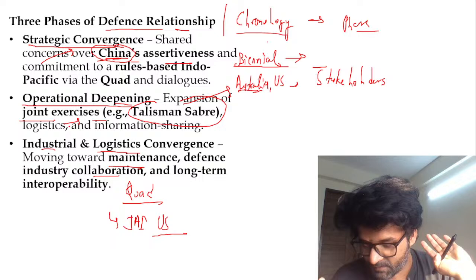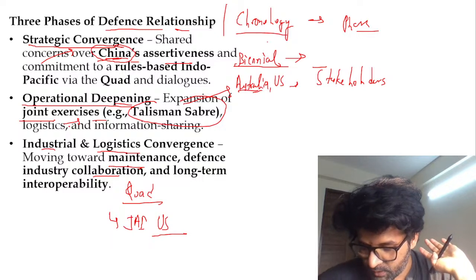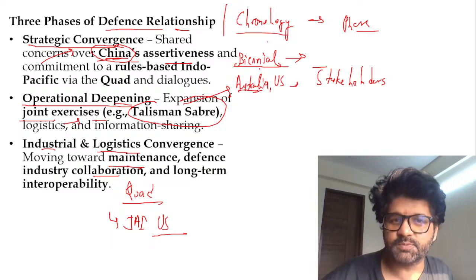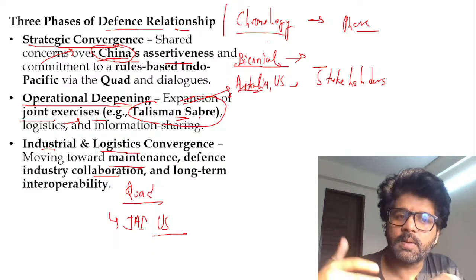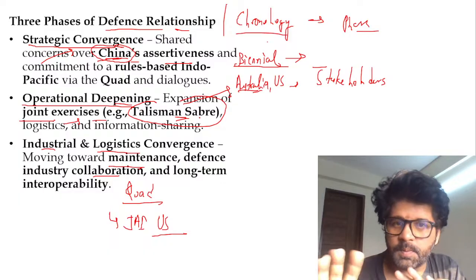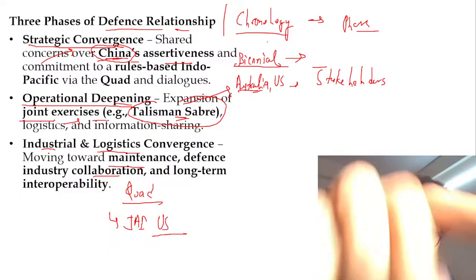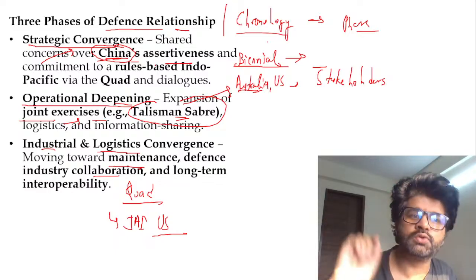Guys, I hope you are understanding where we are going with this. So Iltush and Harshini, they have given the answer: once in 2 years. That is biennial. So these are the facts which are important, guys. Talisman Sabre, annual, biennial, biannual. So remember biennial. And phases, do remember it. You will use it in mains, you will use it in prelims as well.